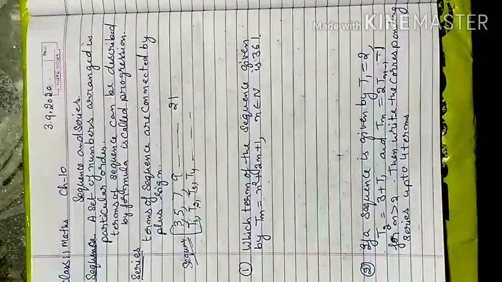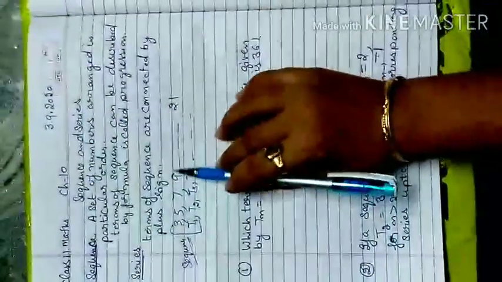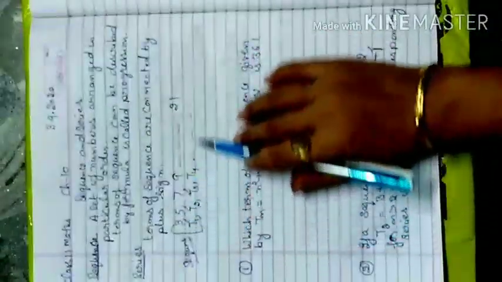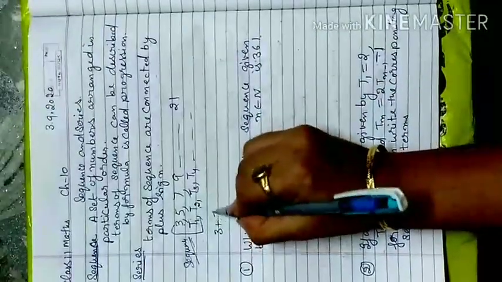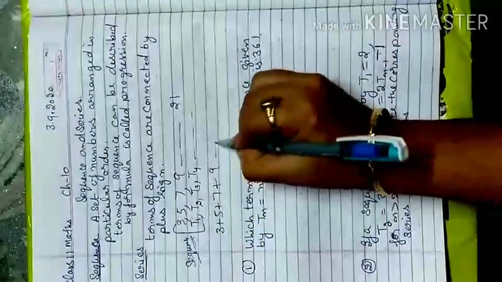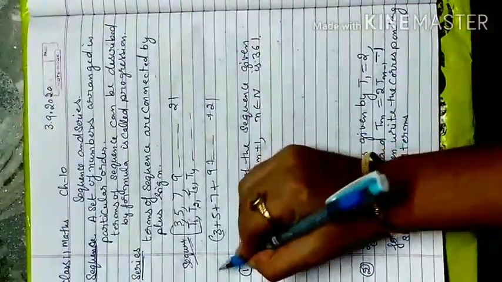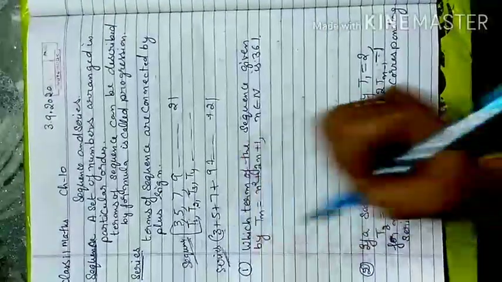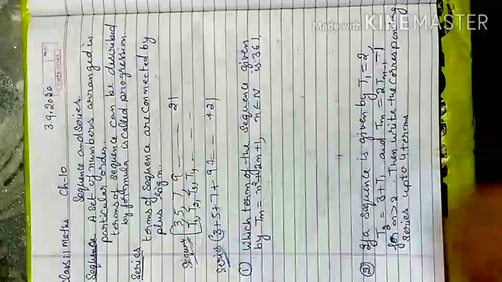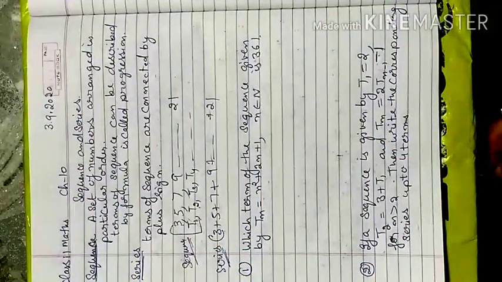Series is a different thing. Series is that if you have a number of terms given in the sequence, if you're going to add all the terms, that becomes the series. Terms of sequence are connected by the plus sign. If you add all sequence terms like this, 3 plus 5 plus 7, then up to whatever your last term is, 21, so this we call it series. So that is represented as series. And if you just represent the terms with commas, that is considered as your sequence.